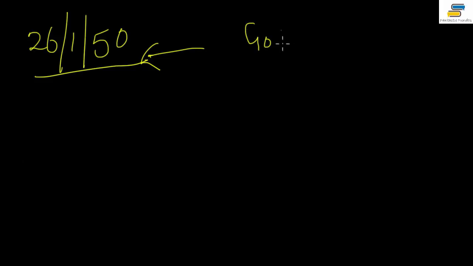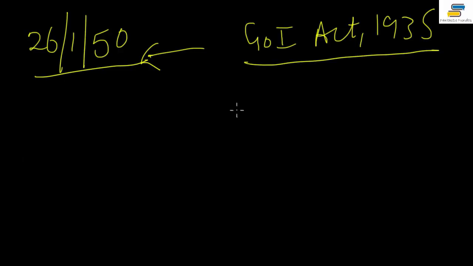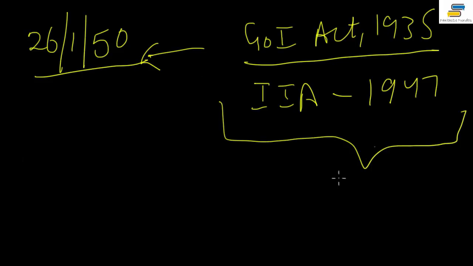One was the Government of India Act. I will be talking about this in our history lecture also, in detail. And then came the India Independence Act, in 1947. These acts were governing our country before the constitution came into being. And when our constitution came into being, these two were repealed under Article 395.